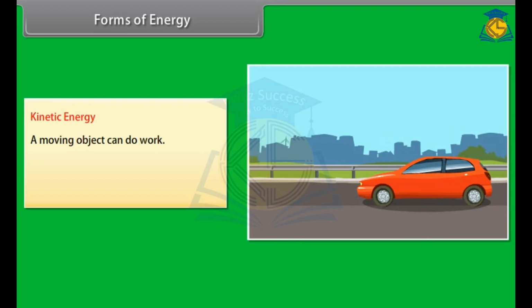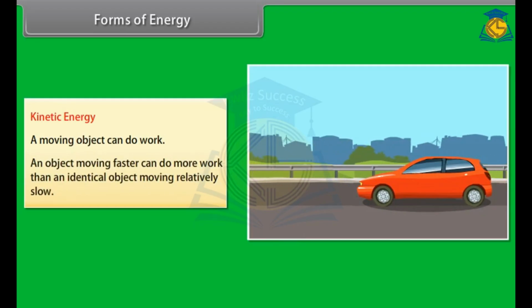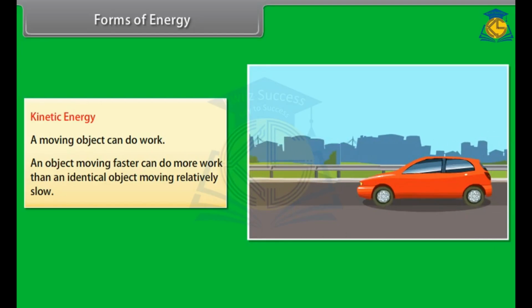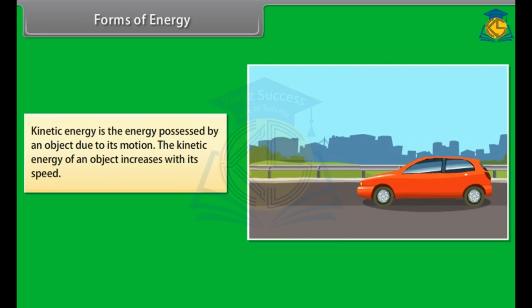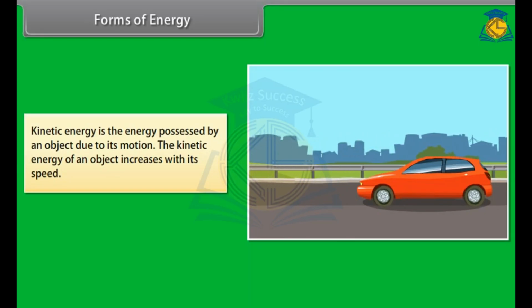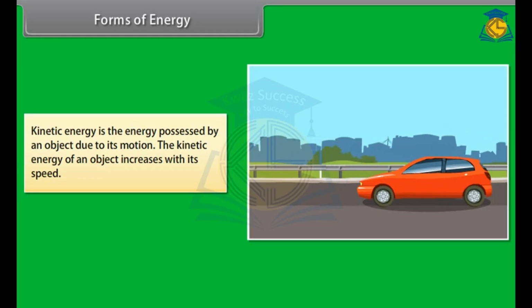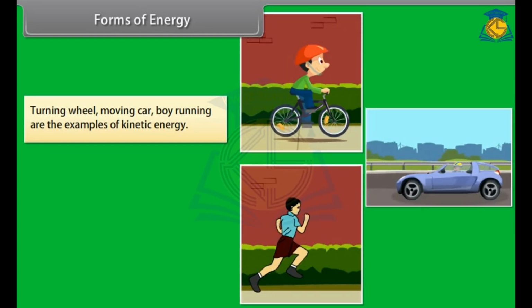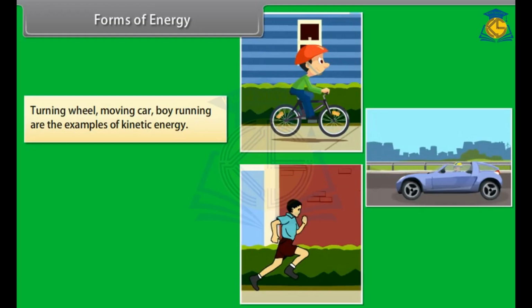We know that a moving object can do work, and an object moving faster can do more work than an identical object moving relatively slow. Kinetic energy is the energy possessed by an object due to its motion. The kinetic energy of an object increases with its speed. Turning wheel, moving car, boy running are the examples of kinetic energy.